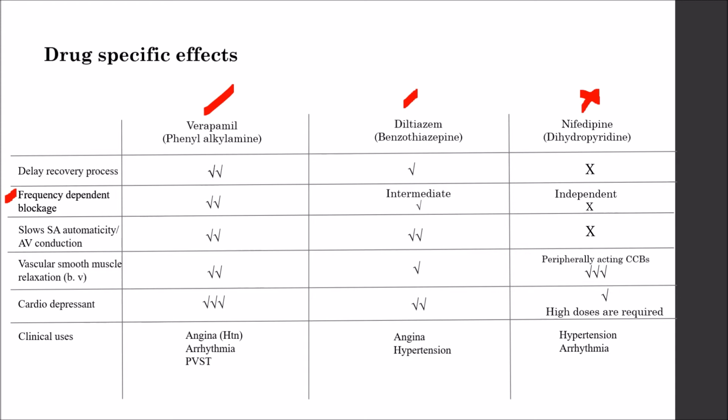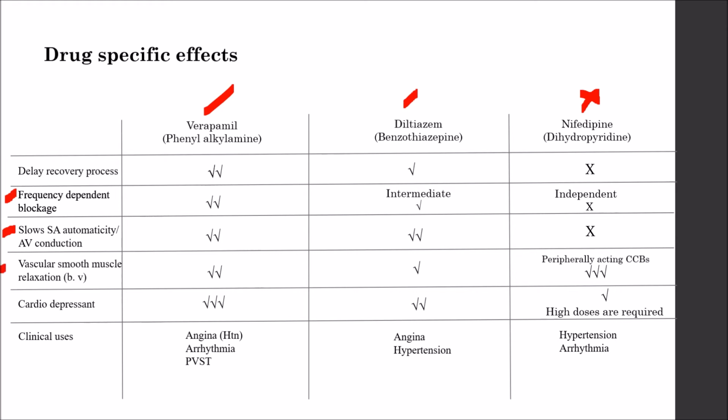Now, the third point is whether it slows down sinus automaticity or AV conductivity. So yes, verapamil slows down SA automaticity and AV conductivity. Similarly, diltiazem also follows the same path, but nifedipine does not slow down the SA automaticity and AV conductivity.